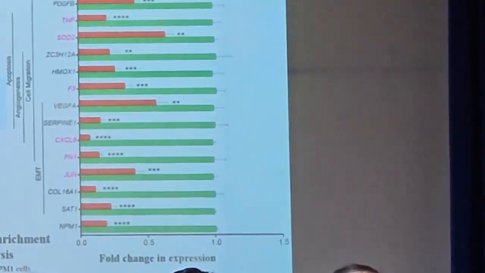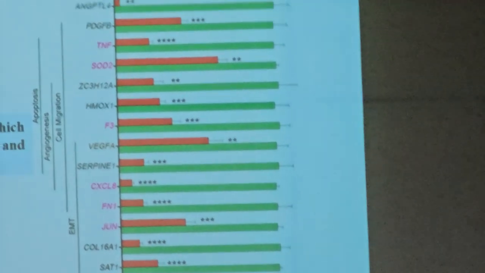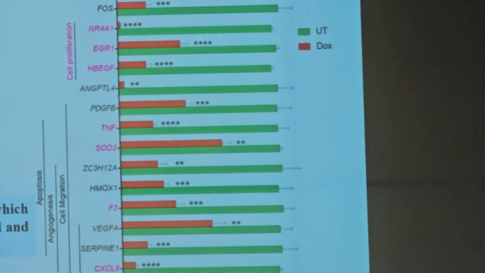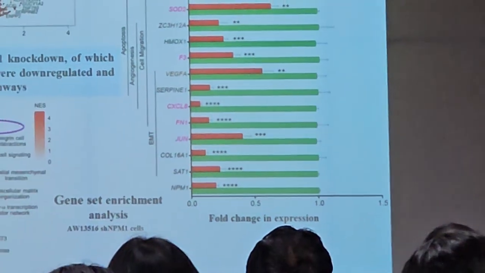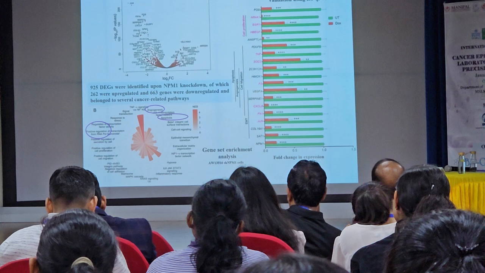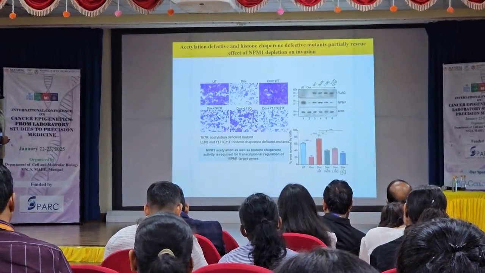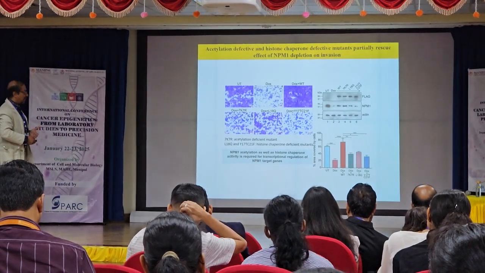We can do this by RT-PCR. And we find if NPM1 is not there, these genes are down-regulated. So we did in vitro chromatin transcription, came to the cell line experiments, went to the animal experiment, and then came with a very specific RNA-seq analysis.